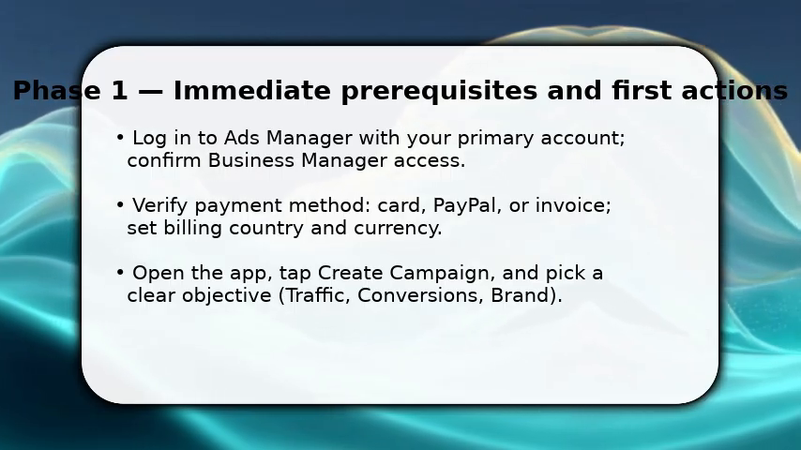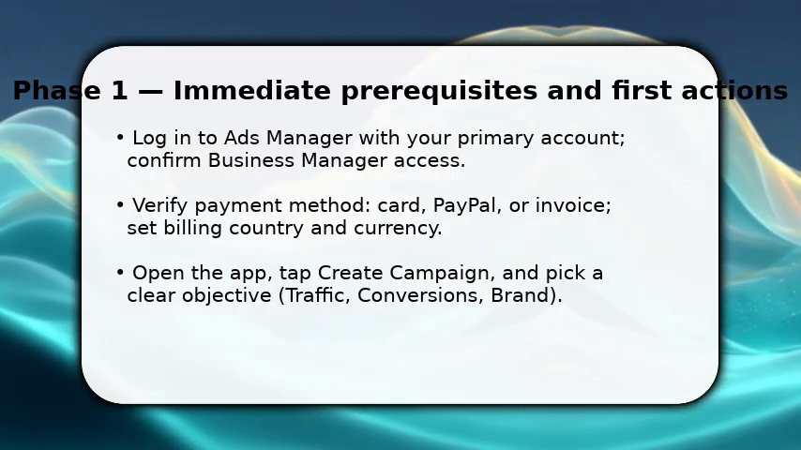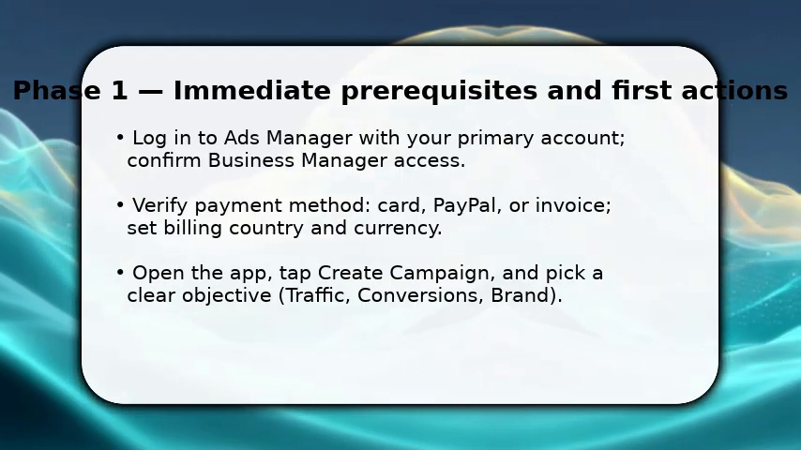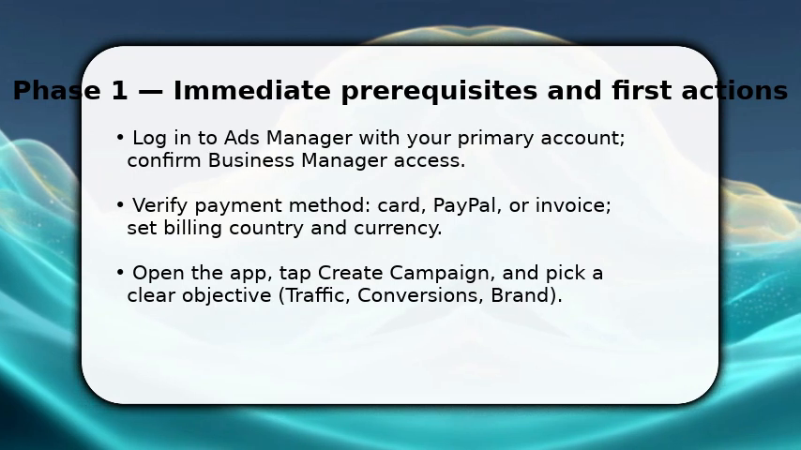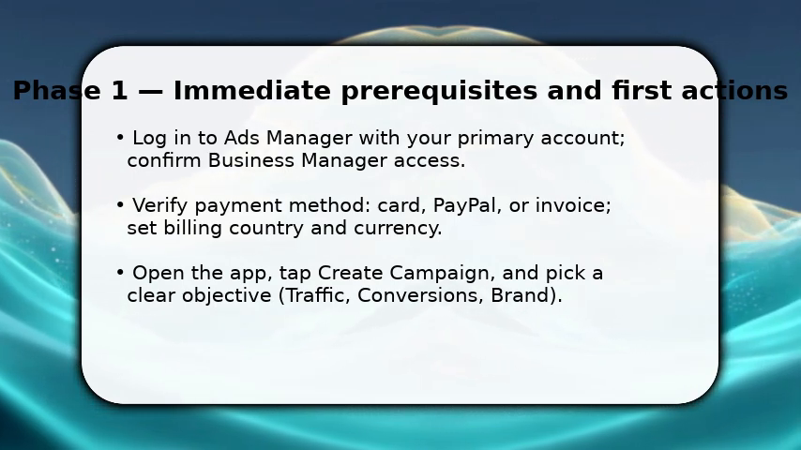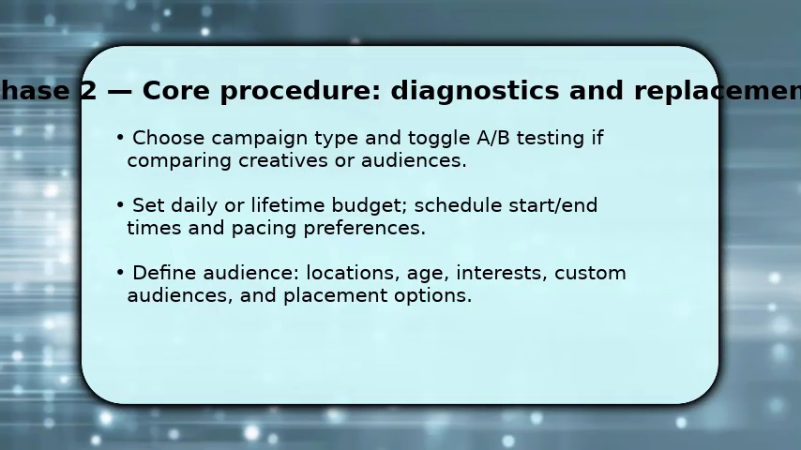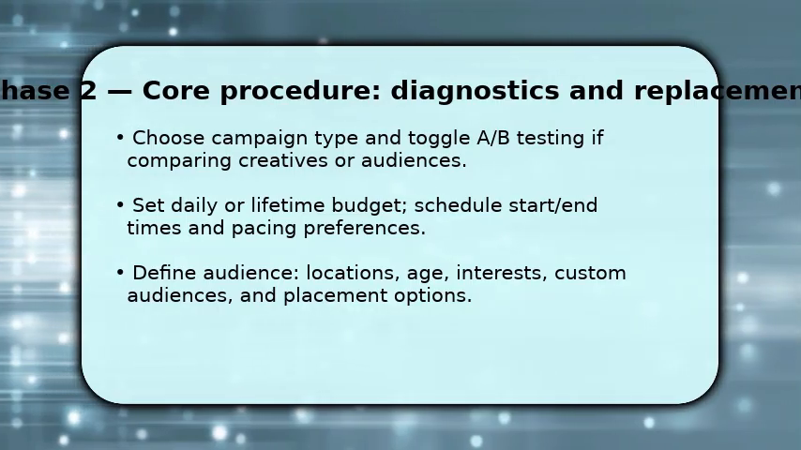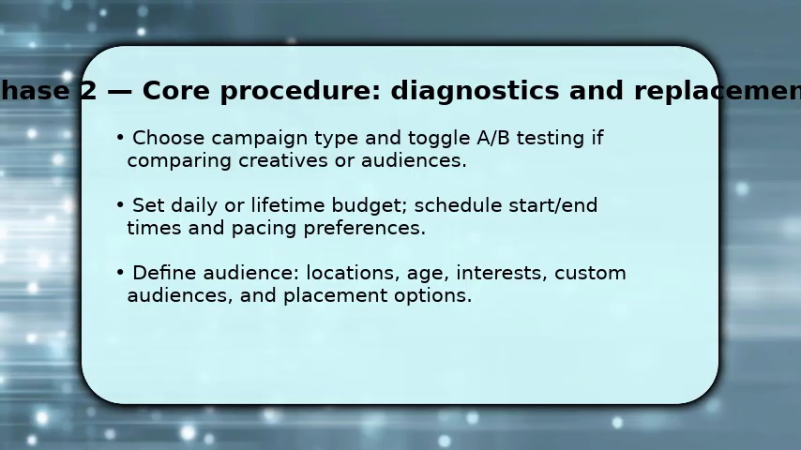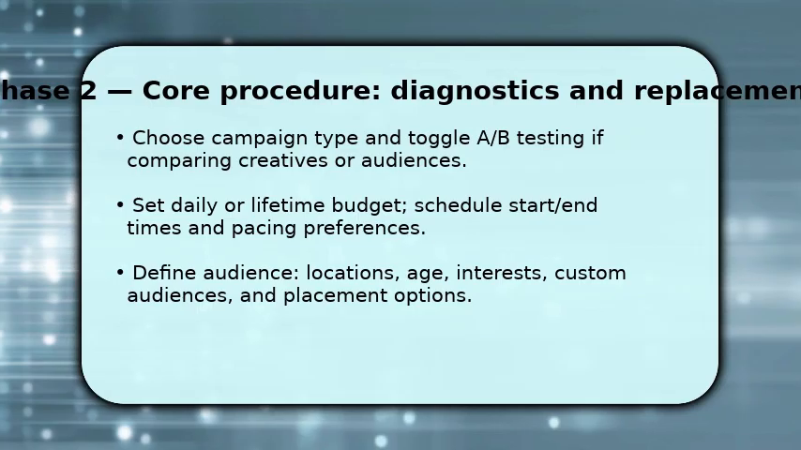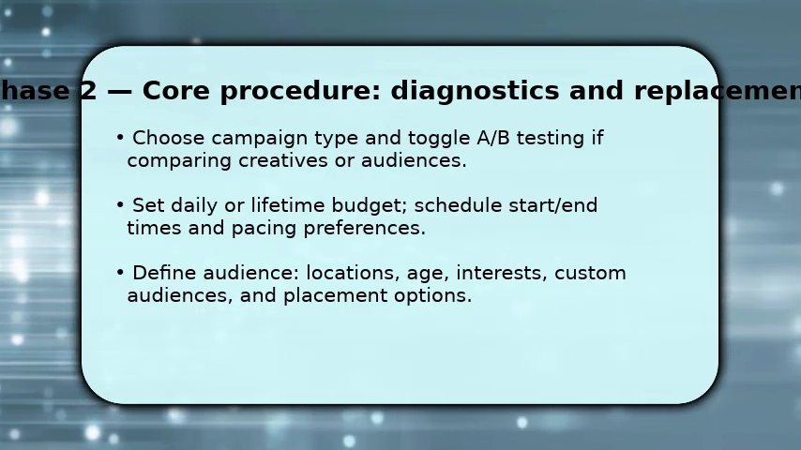Next, name the campaign clearly, include dates or product codes for quick reference, then move directly to defining your budget and schedule. With the campaign created, you'll assemble the ad set. First, choose whether to enable A/B testing to compare creatives or targeting. That produces clear, data-driven wins. Next, set a daily or lifetime budget and select start and end dates. Make sure pacing matches your goals so spend is steady.